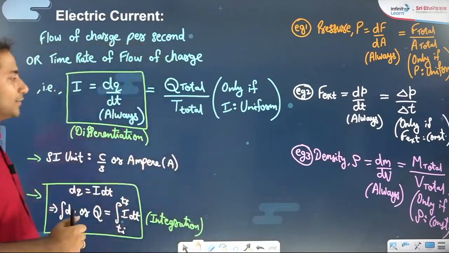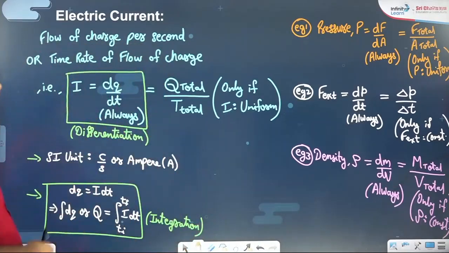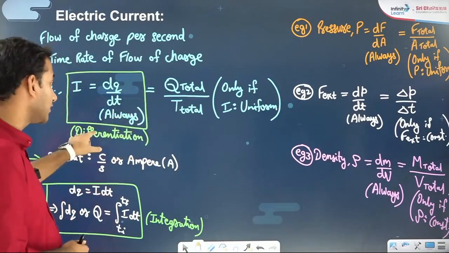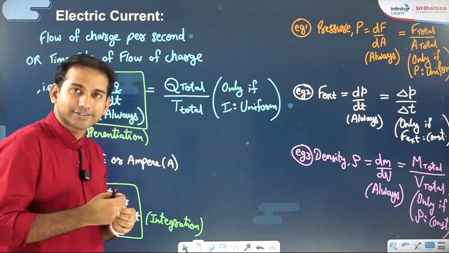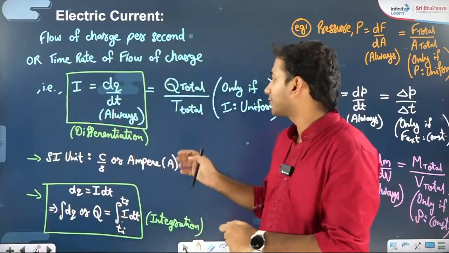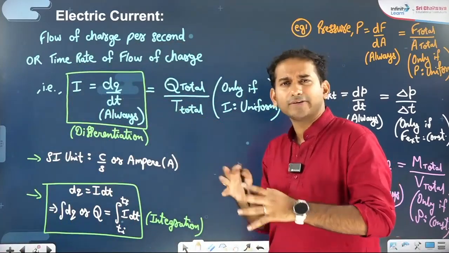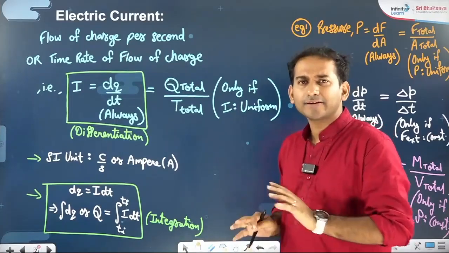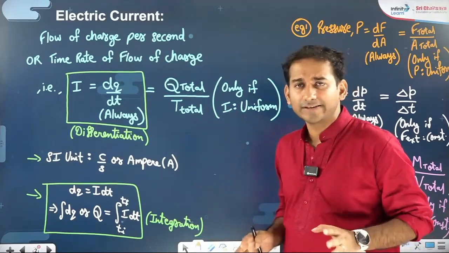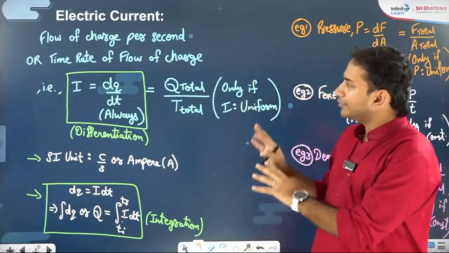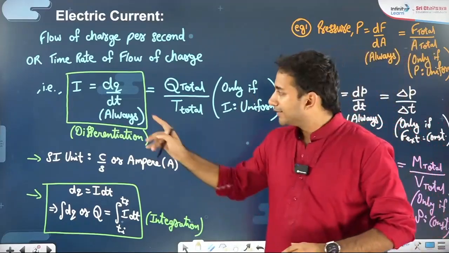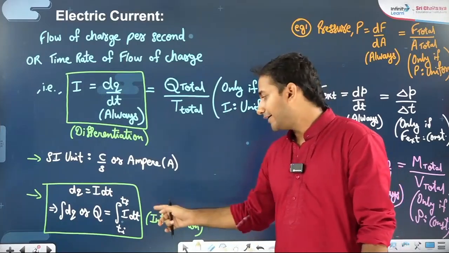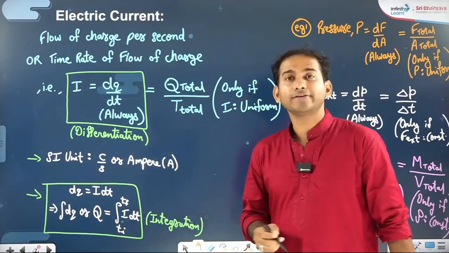Okay, you'll enjoy. So a basic idea is clear to you. This is the way you define electric current. This is the way differentiation is related to electric current. Small change in charge by small time, small flow of charge by small time, in rough language, we can say. When you will be coming here, we will be discussing in too much of detail in the classrooms. But an overview of this is in front of you, that I is equal to dq by dt, and total q can be written as integration of I dt within limits t initial to t final.